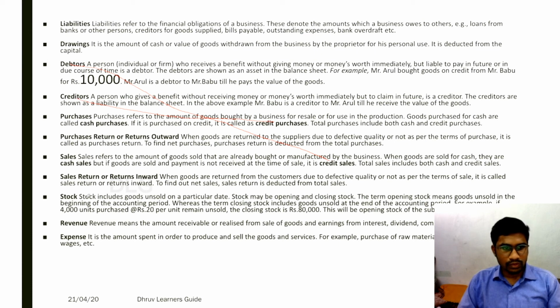Now let us discuss what is stock. Stock includes goods unsold on a particular date. Stock may be opening or closing stock. The term opening stock means goods unsold in the beginning of the accounting period, whereas the term closing stock includes goods unsold at the end of the accounting period. For example, if 4,000 units purchased at rate 20 per unit remain unsold, the closing stock is rupees 4,000 into 20, which is 80,000. So the closing stock value is 80,000. This will be the opening stock for the subsequent year.